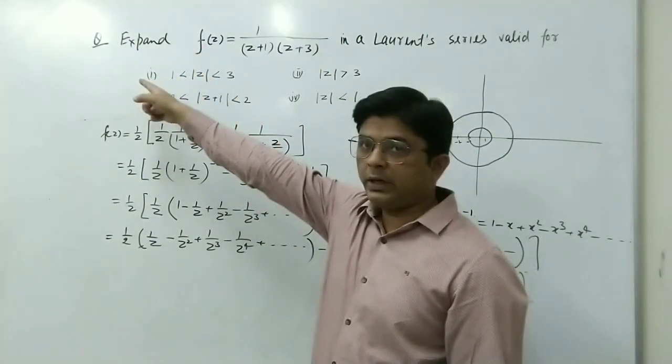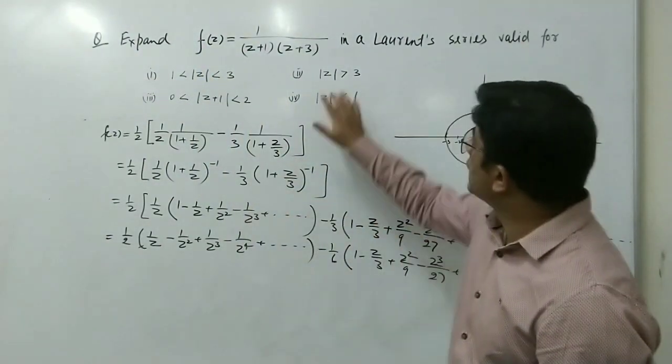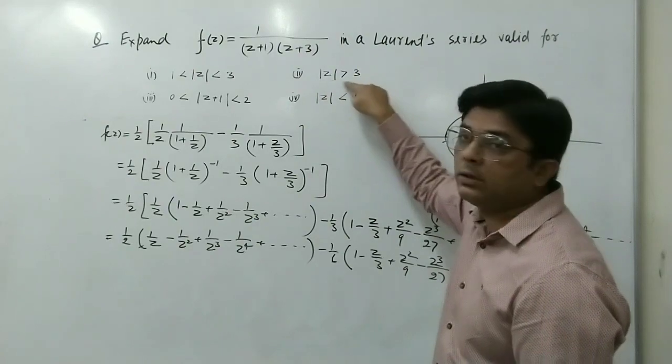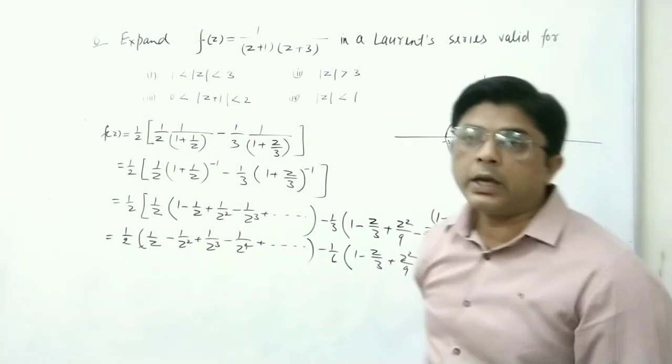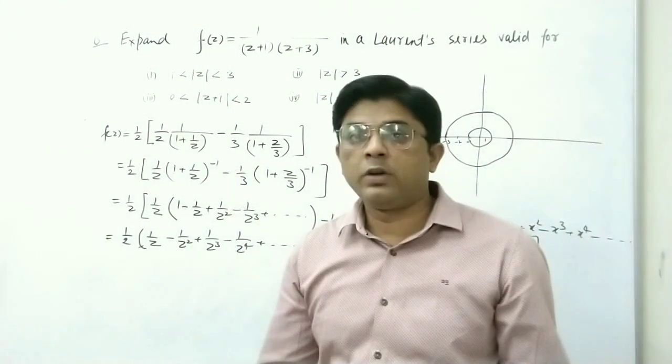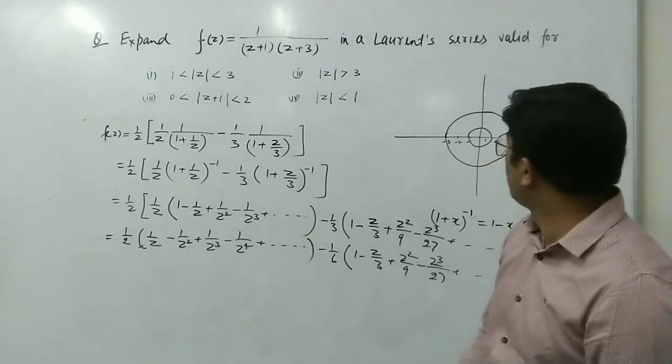Now in the second case we have to expand this function in this region, mod z greater than 3. So again we see whether it will be a Taylor series or a Laurent series.